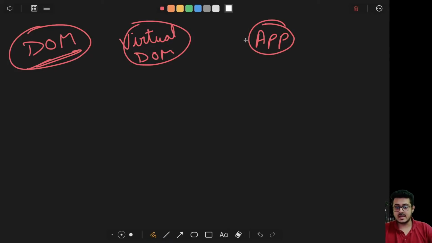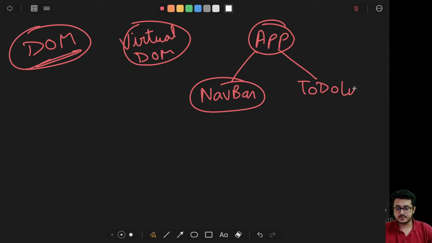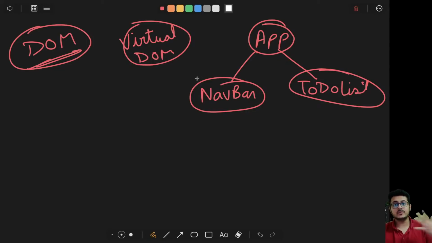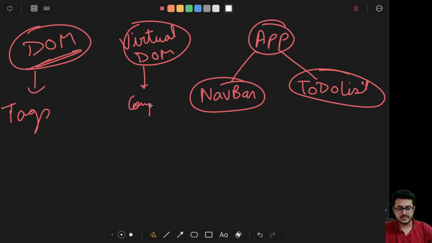It contains, for example, at the top the app component. Inside the app component we are having a navbar component and a to-do list component. These are the two components, because in React.js when you're talking about something, it is in terms of components itself, not tags. In DOM you talk about tags, in virtual DOM you talk about components. Inside the to-do list you are having an item list component.